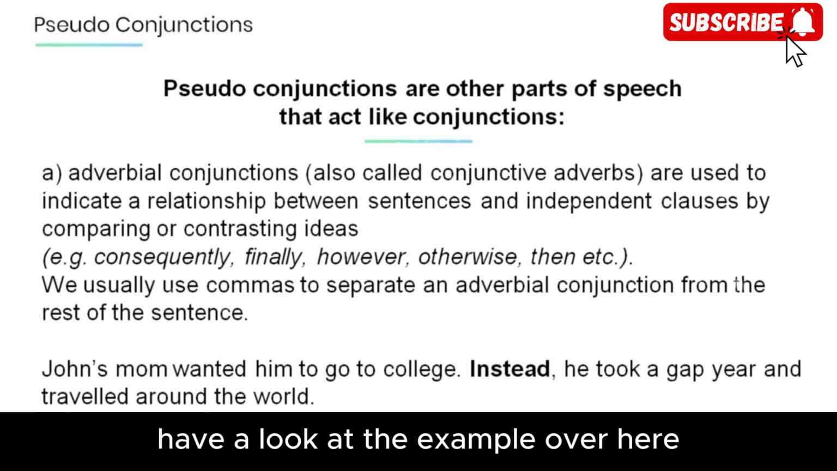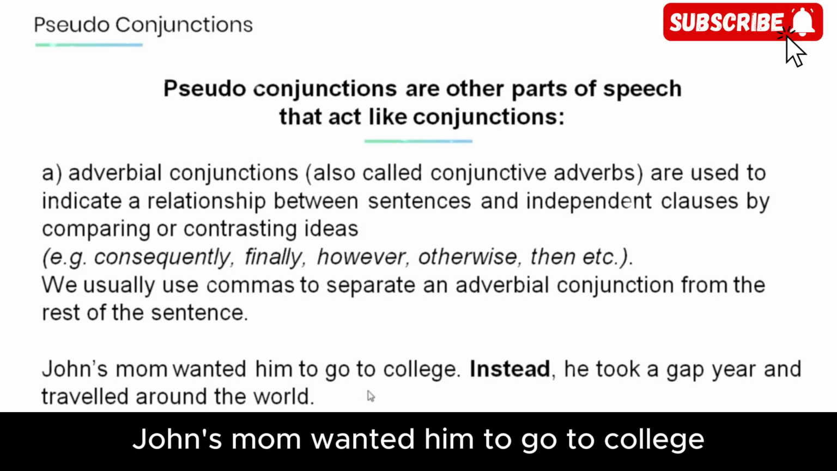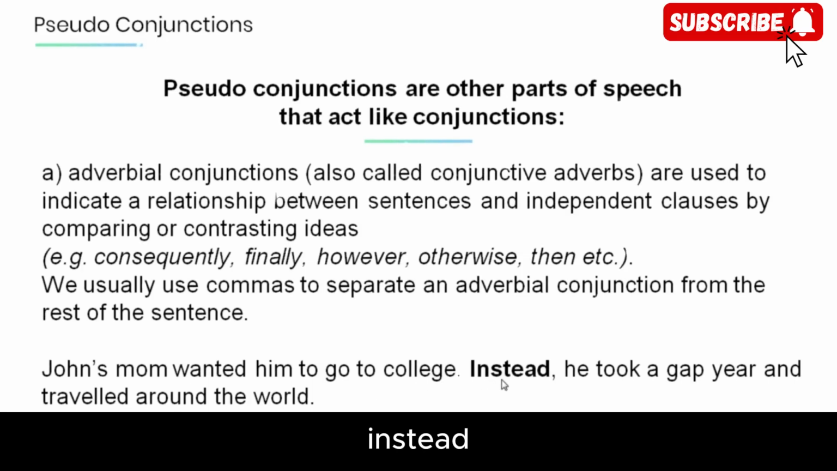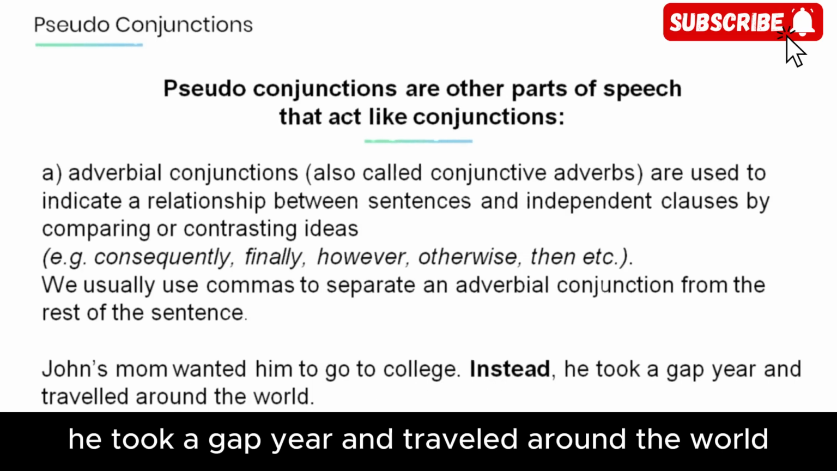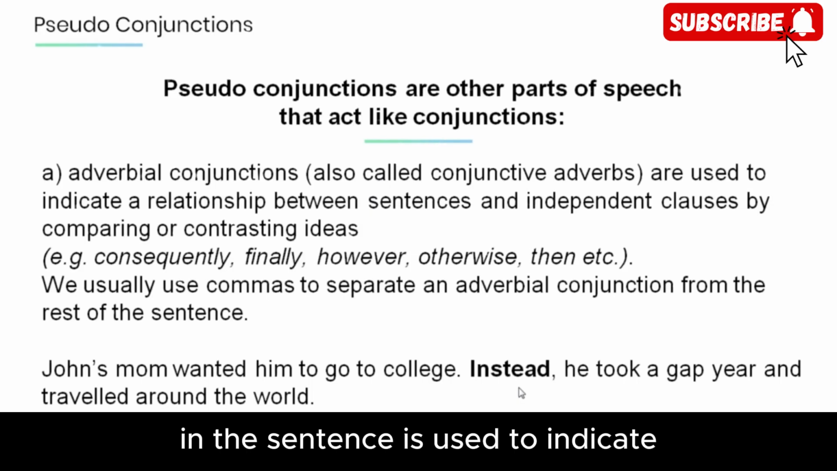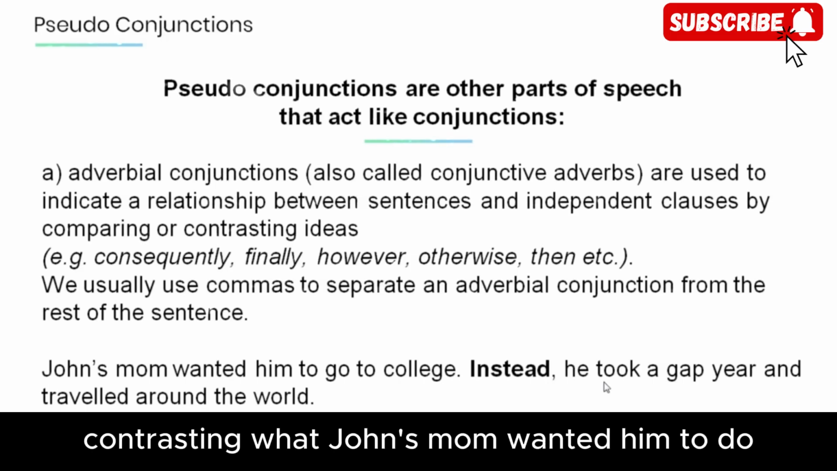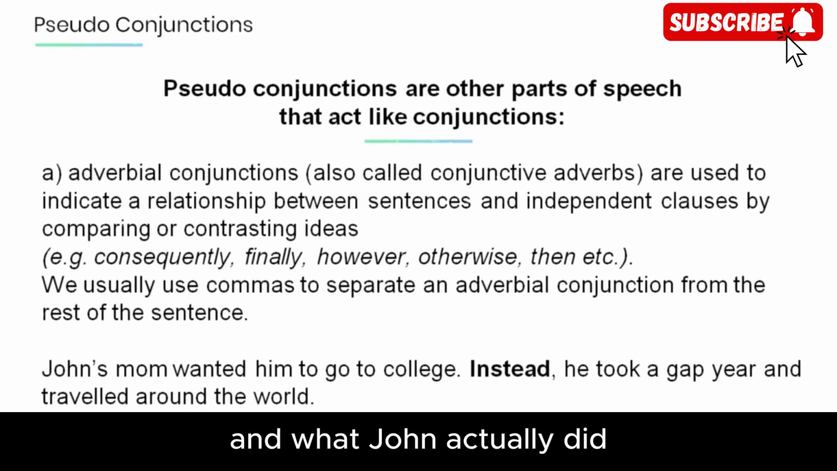Have a look at the example over here. John's mom wanted him to go to college. Instead, he took a gap year and traveled around the world. Now, the adverbial conjunction instead in the sentence is used to indicate the relationship between the first sentence and the second, contrasting what John's mom wanted him to do and what John actually did.